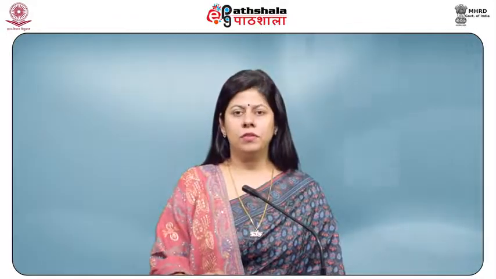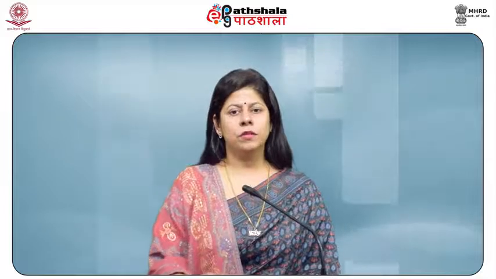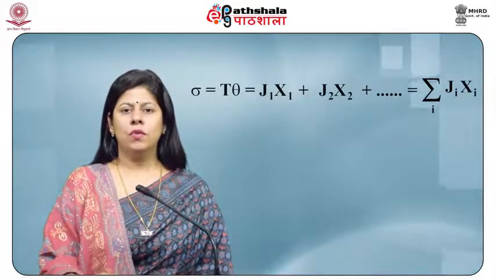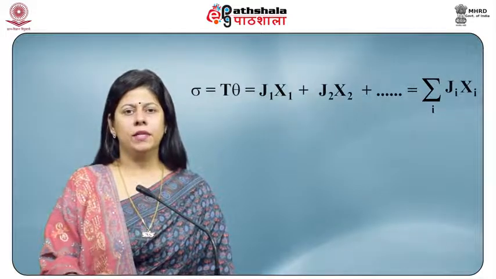Using Onsager relations, the rate of entropy production is given by sigma, which equals T into theta, which equals the summation of Ji into Xi.